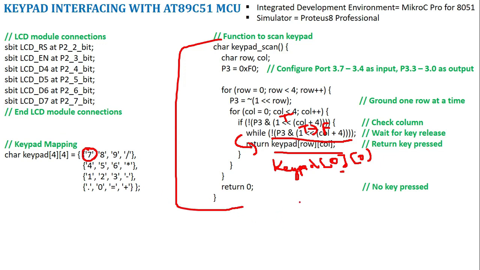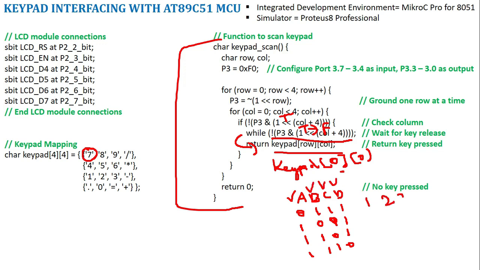So the concept is simple. We are going to set the rows A, B, C, D one by one. Right? First I will put 0, 1, 1, 1. Then for B, 1, 0, 1, 1. Then 1, 1, 0, 1. Then 1, 1, 1, 0. Right? So we are going to activate A, B, C, D and check the corresponding columns 1, 2, 3, 4.